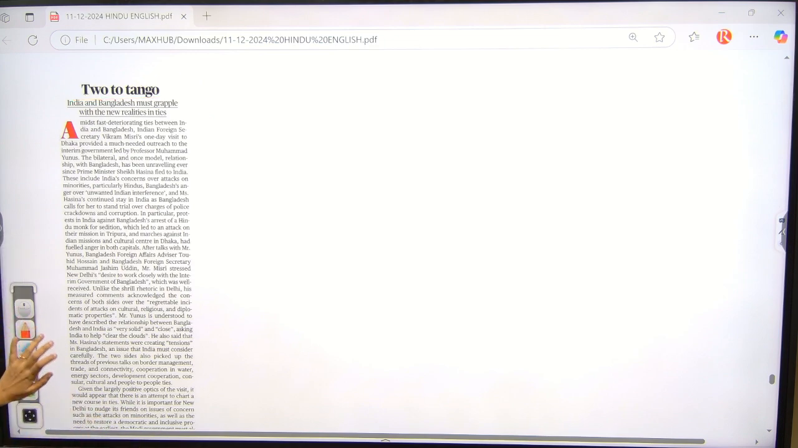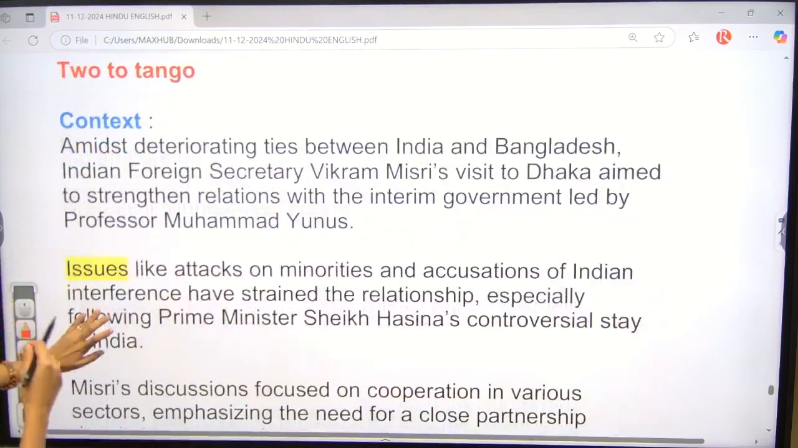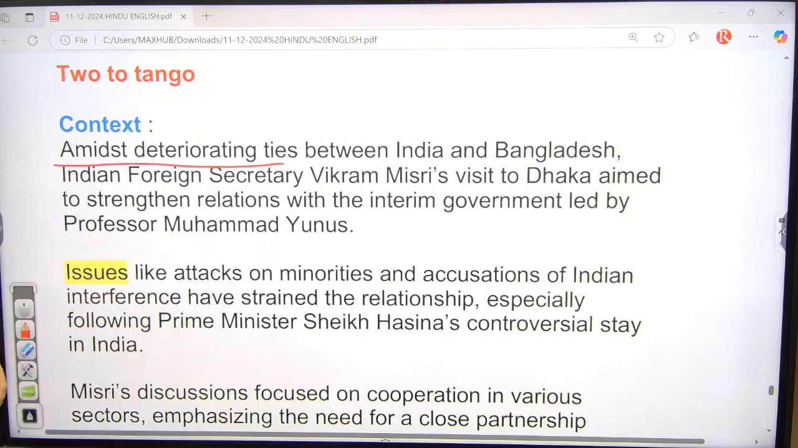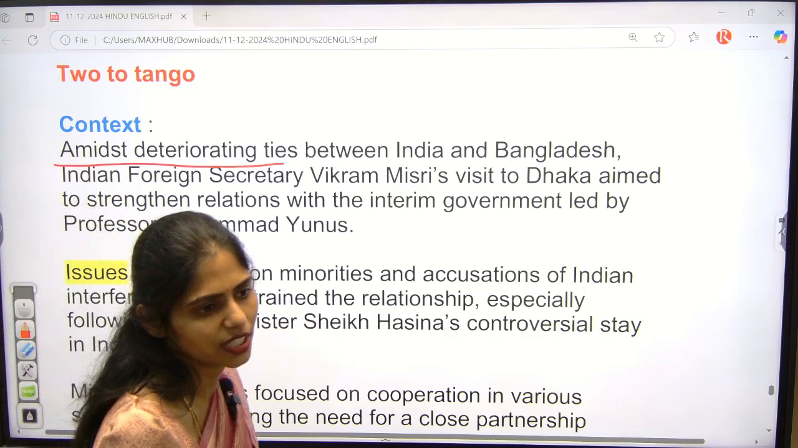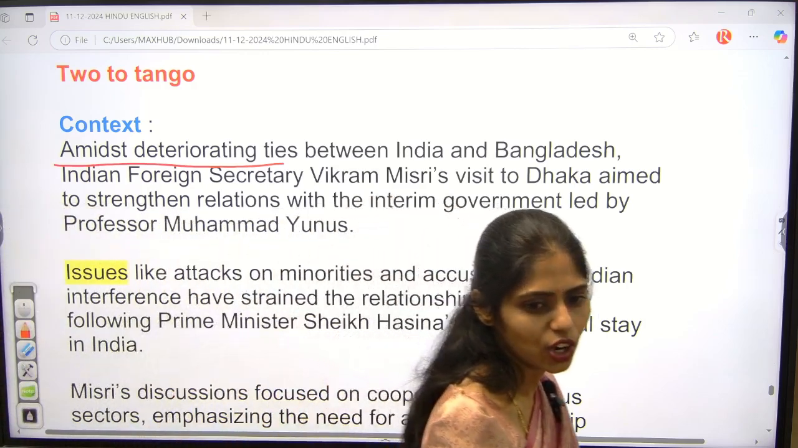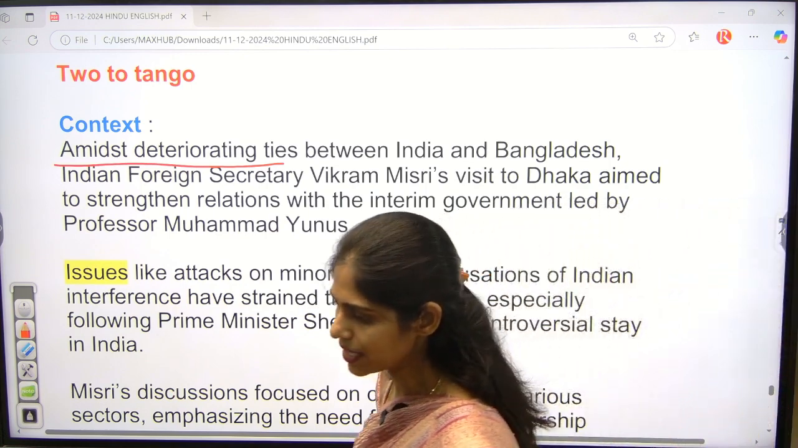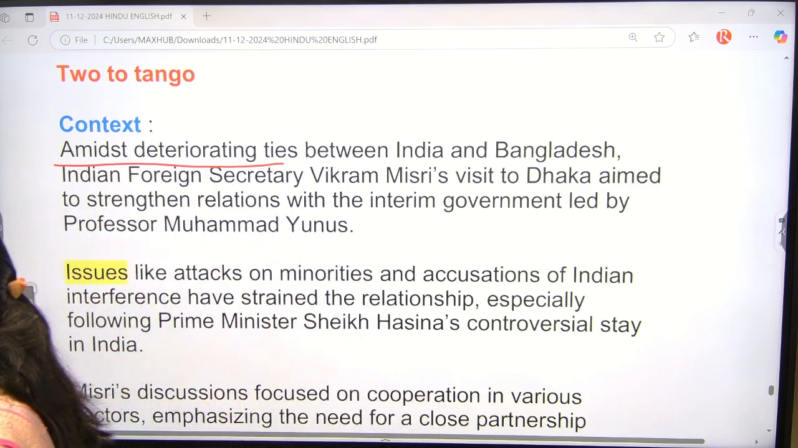Okay, now let us see here. What is this article exactly saying? So actually, ties between India and Bangladesh are deteriorating in the recent past because we had good relations with Sheikh Hasina. And this Sheikh Hasina government has been called out and she fled to India. And now, at present, this Yunus government has been formed.